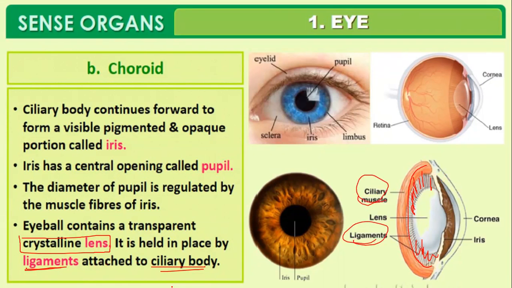The colored portion of the eye you will call the iris, and the small opening in front in the iris you will call the pupil. The cornea is the extended portion of the sclera through which light is going to enter. The lens is held in its position by the suspensory ligaments and the ciliary muscles.